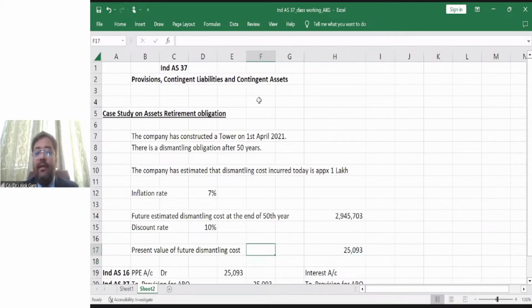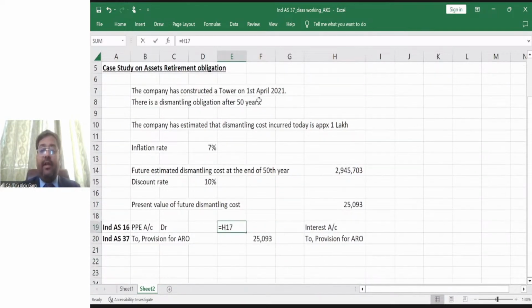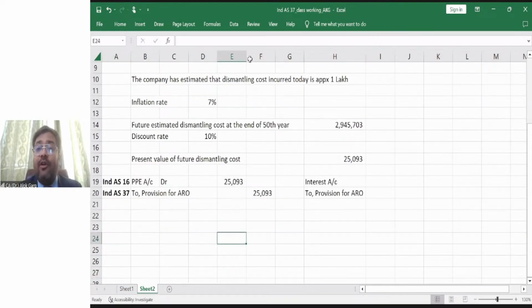So friends, in your PPE standard, you have already understood that in case of property, plant and equipment, if there is any dismantling cost, it has to be added to the cost of the asset. On day one, what should be the accounting entry? On day one, the accounting entry is PPE account debit to provision for ARO, asset retirement obligation, which is this ARO of 25,093, and this PPE as per Ind AS 16, right? Now, how will this 25,000 become